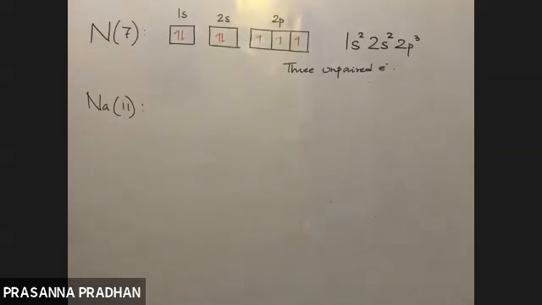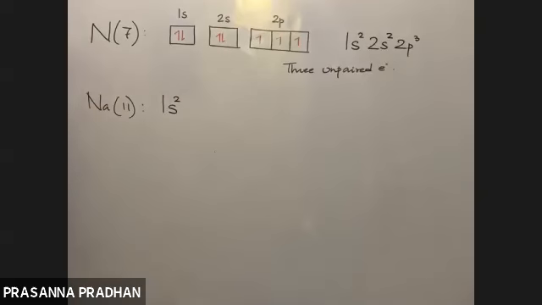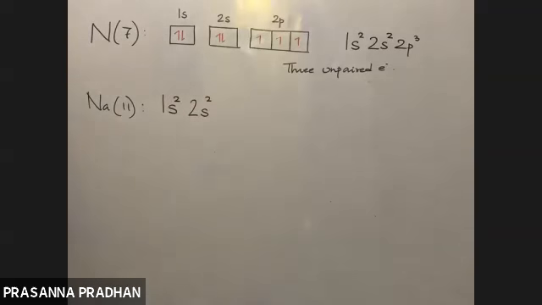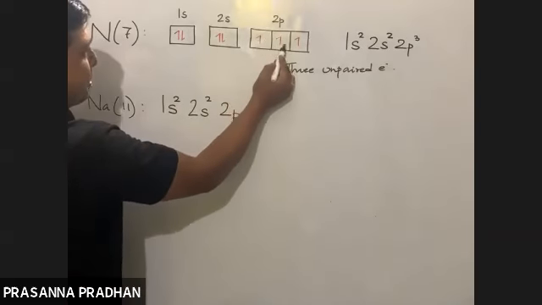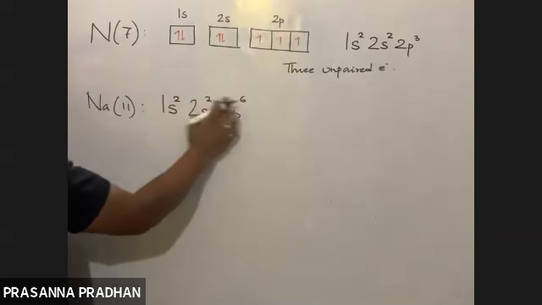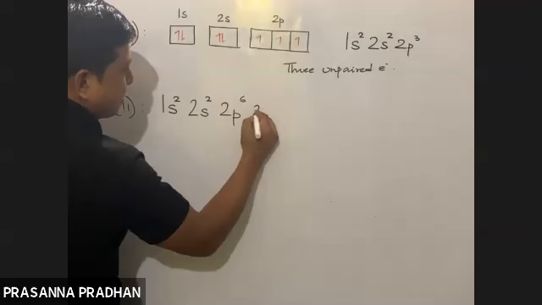Sodium. We have 11 electrons. Where will the first 2 electrons go? 1s, 1s2. Then after 1s, where will the electron go? 2s, 2s2. After 2s, where will the electron go? 2p. In 2p, maximum how many electrons will be accommodated? Maximum 6. Here 2, here 2, here 2. Total 6. Total how many? 10.